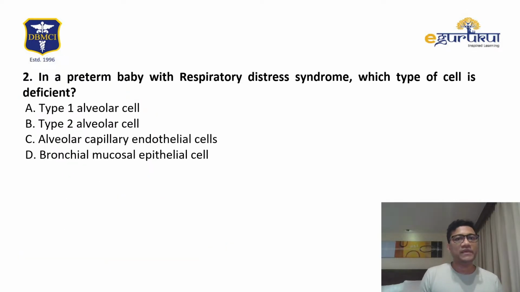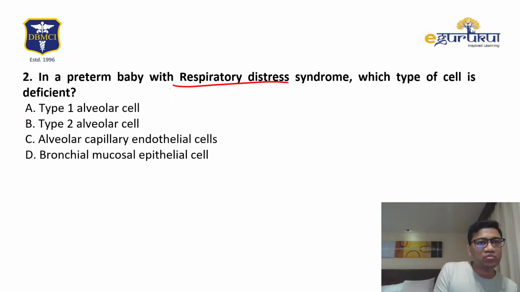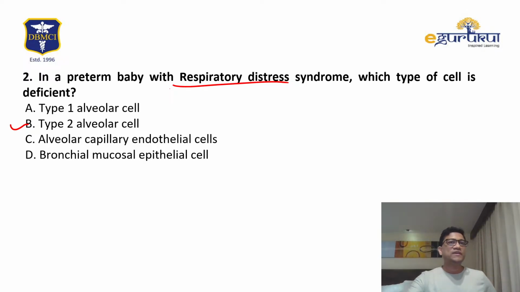In a preterm baby with respiratory distress, which cells? This is a hundred-times-asked question. Again, it is the type 2 alveolar cell. It makes the surfactant, not the capillary cells or the mucosal cells. It's type 2 pneumocytes. B is the answer. No need to even discuss it.